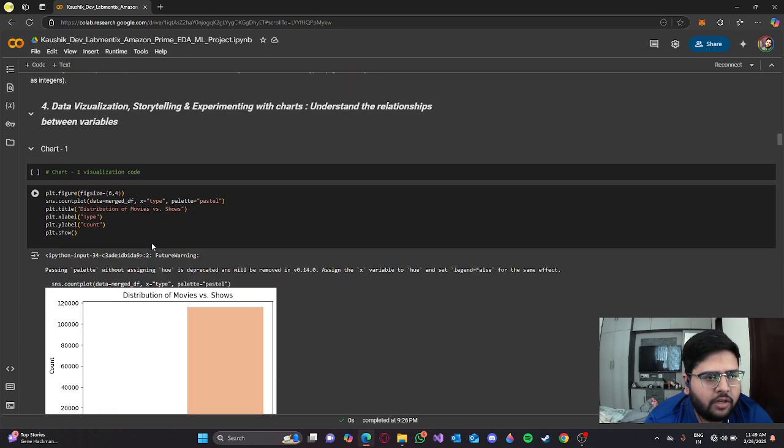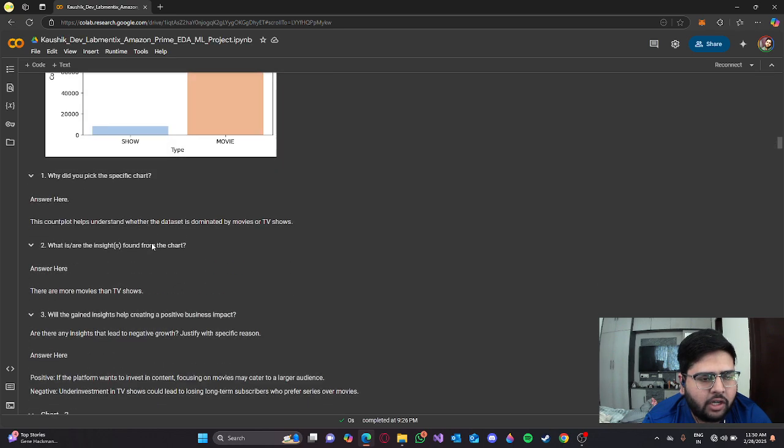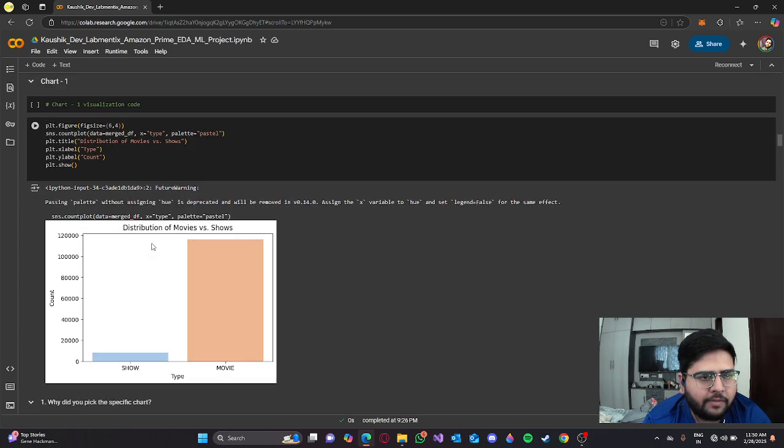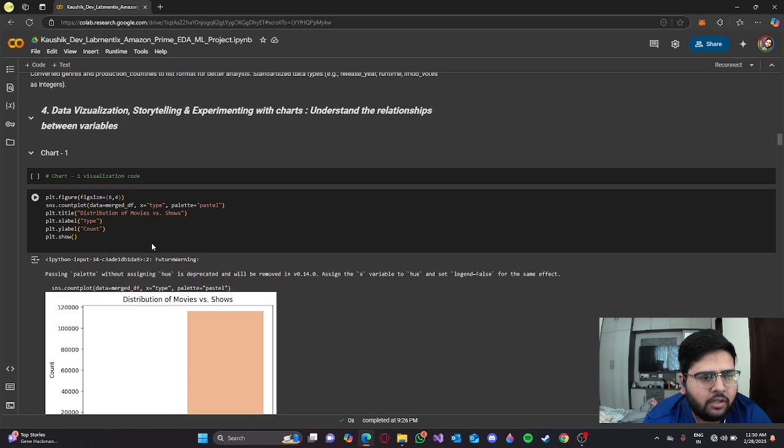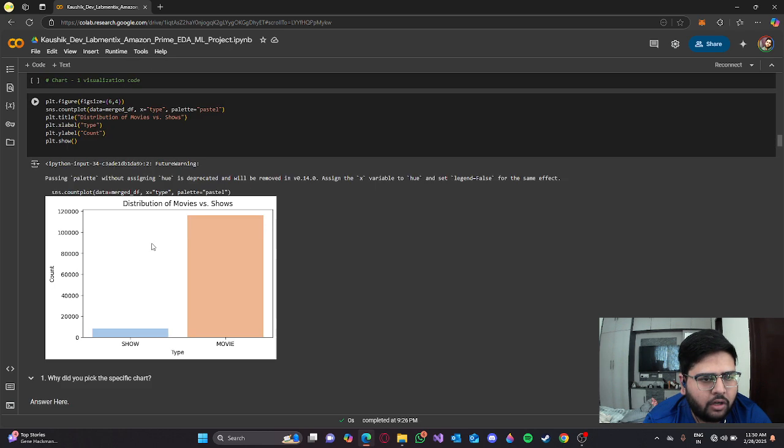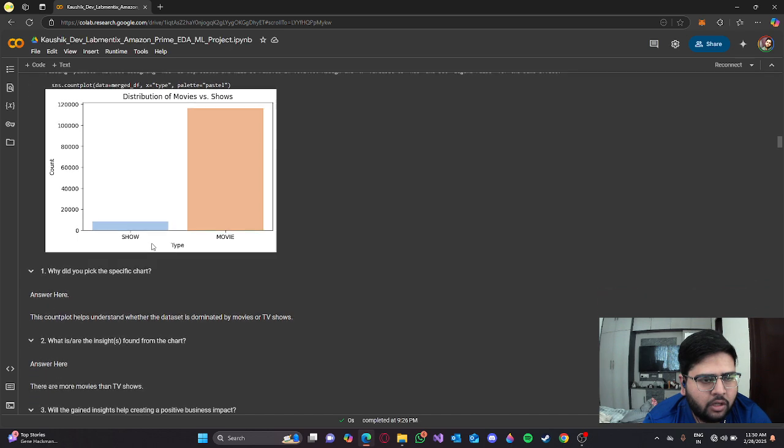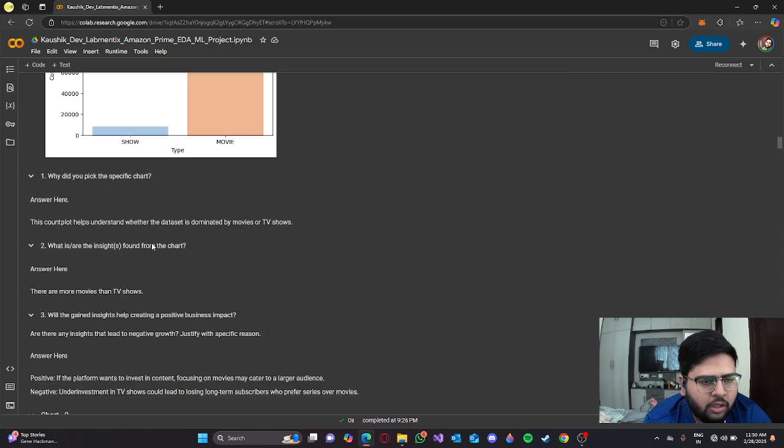So this is the first. I'm going to describe 5 charts since there is a barrier of time. I've done all 13 charts, but I'm going to describe only 5. So the first is the distribution of movies versus shows. As we can see in this dataset, there are more movies than shows.